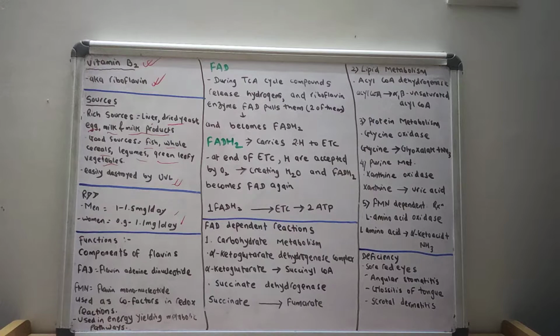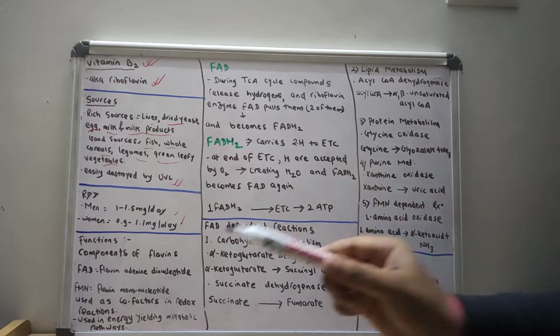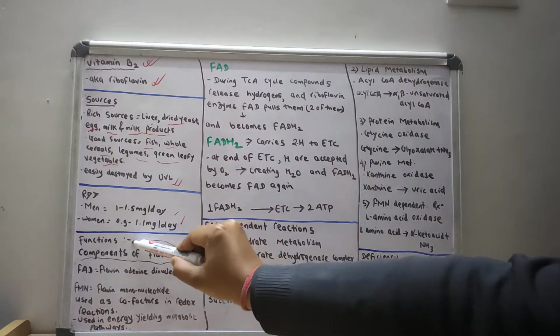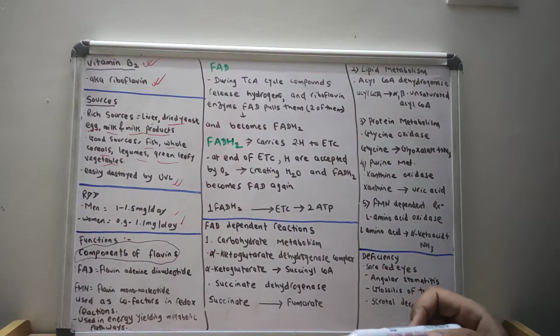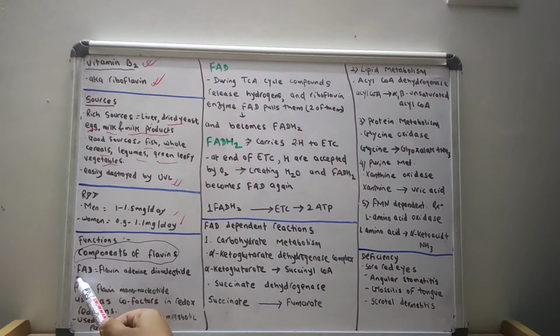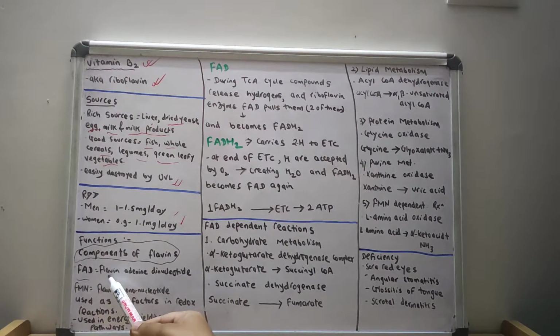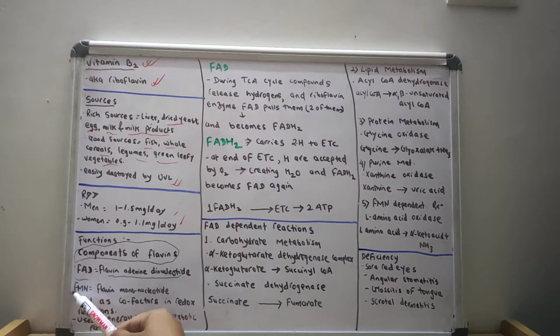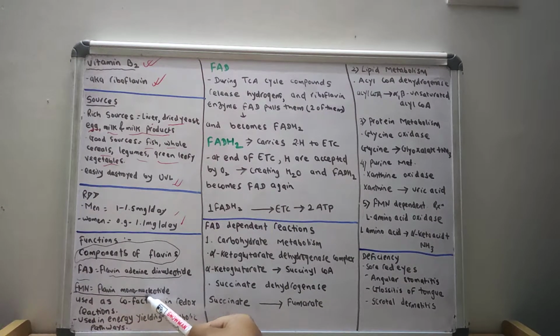Before knowing the functions of vitamin B2, first of all you should know about the various components of flavin, the various components of vitamin B2. There are mainly two components of vitamin B2. One is FAD, flavin adenine dinucleotide, and another is FMN, that is flavin mononucleotide.